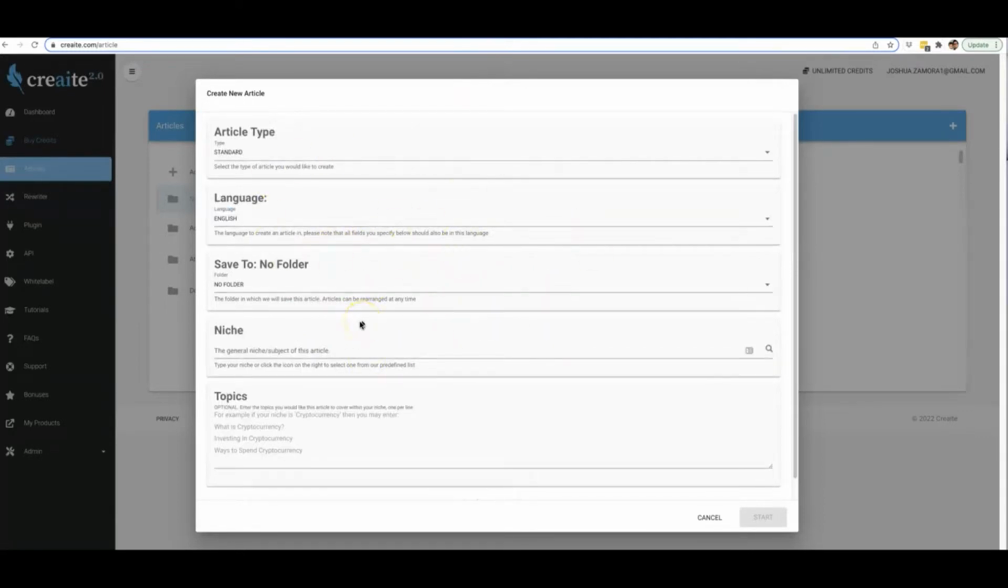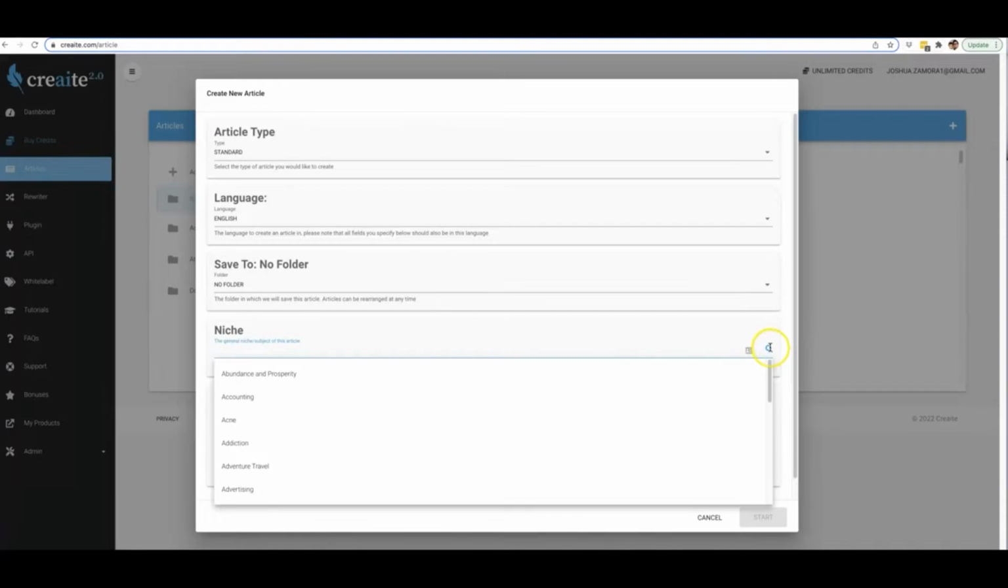All right, so all you literally have to do is come in here and type a niche in this box right here. Additionally, if you'd rather not type in a niche, you can literally just click this magnifying glass on the right hand side, and then we have pre-populated niches that you can pick from to have content written for you in that niche. So you can see we have just about every niche you can think of under the sun inside of Creaite already pre-populated for you.